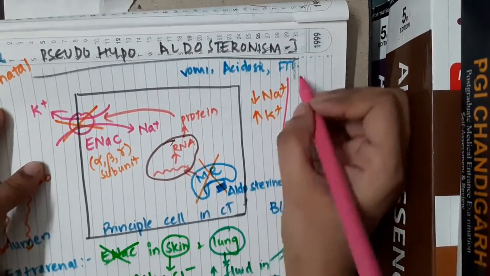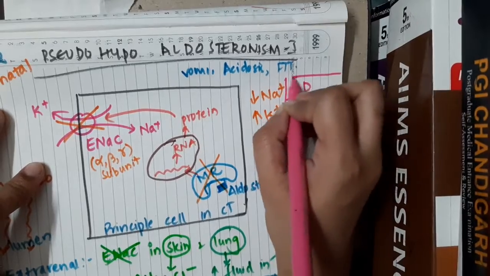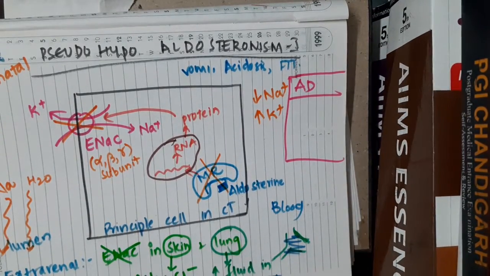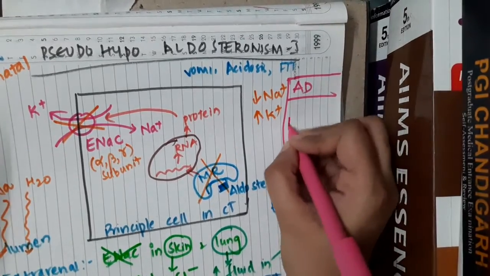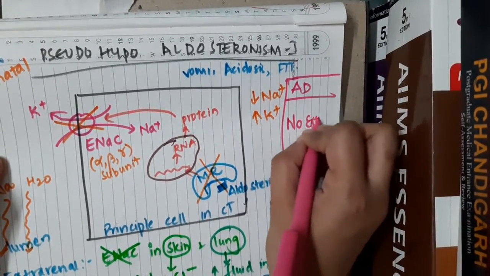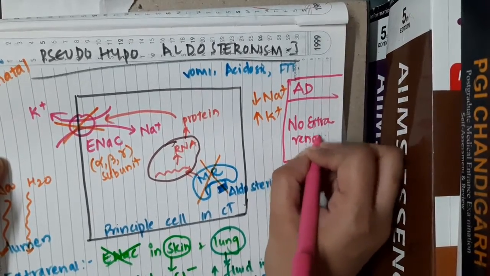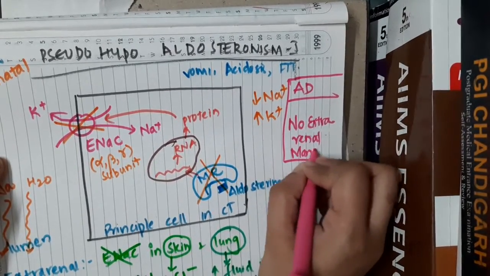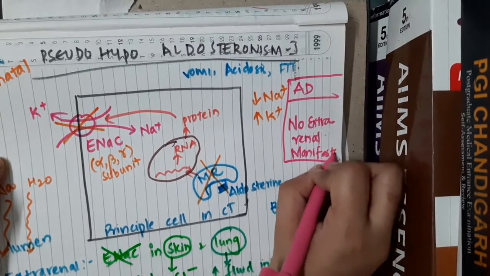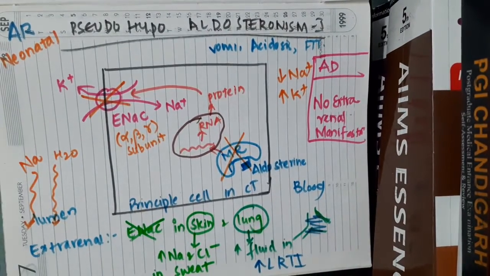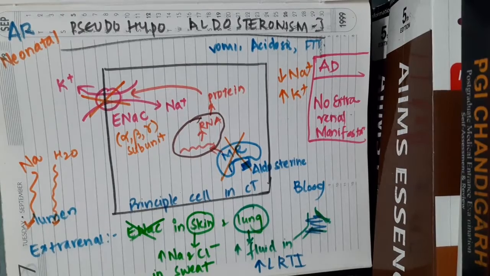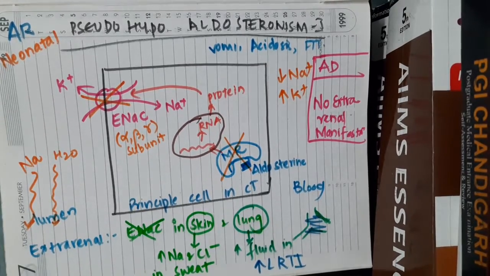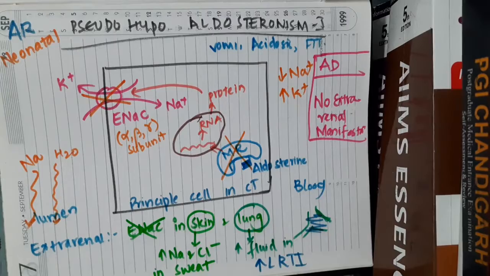Okay, this is an autosomal recessive disease, and there are also a few people who have an autosomal dominant presentation of this disease. In this autosomal dominant presentation, one important thing is there are no extrarenal manifestations. Rest all are similar, except that there are no extrarenal manifestations seen in this autosomal dominant disease. Treatment is aggressive salt replacement. We will have to give sodium replacement, and we will have to treat the hyperkalemia which is present.